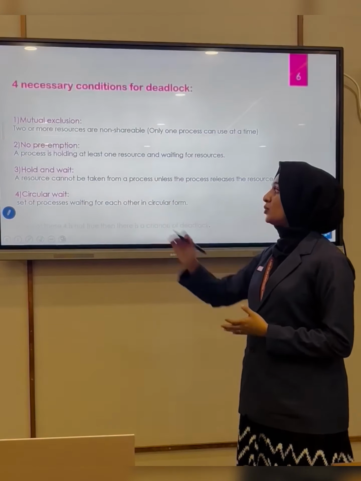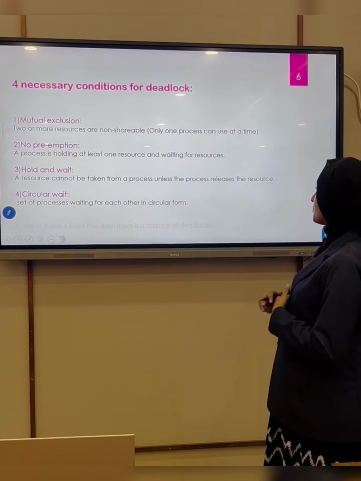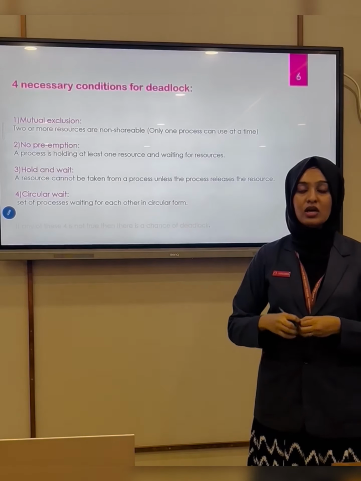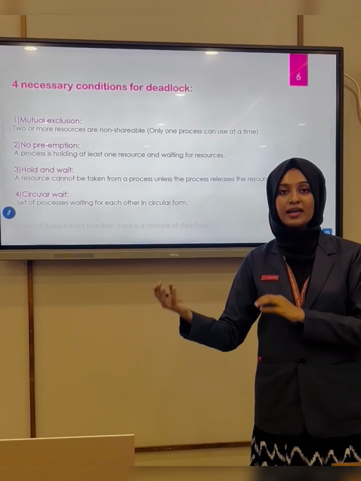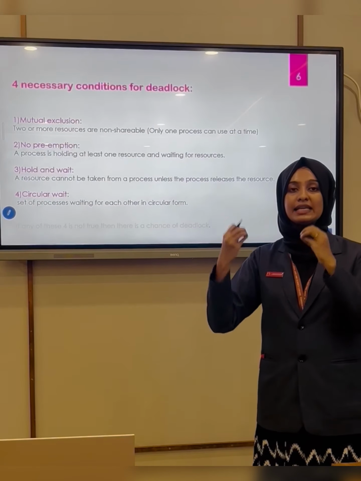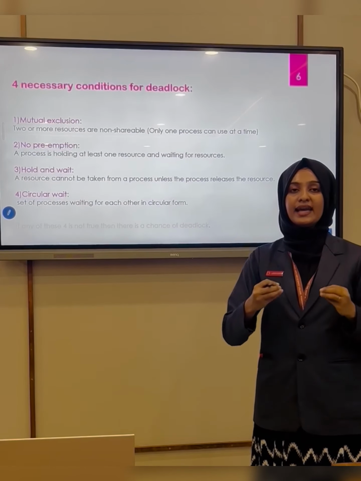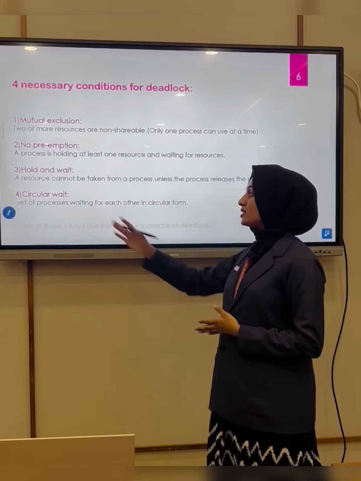The third one is no preemption. A resource cannot be taken from a process unless the process releases the resource. What if the resource which we are requesting is already engaged by another process? After that process's execution, the operating system will release those resources, and at that time you can utilize them. And the fourth one is circular wait.